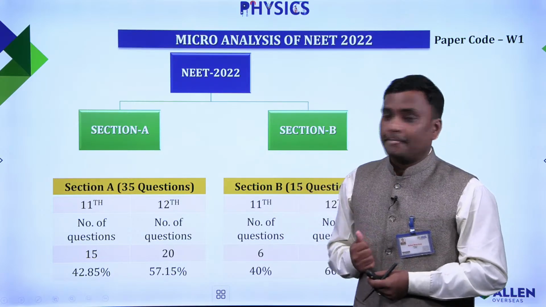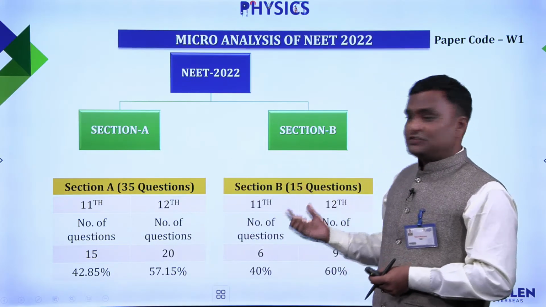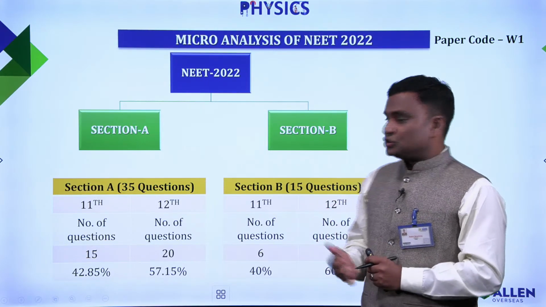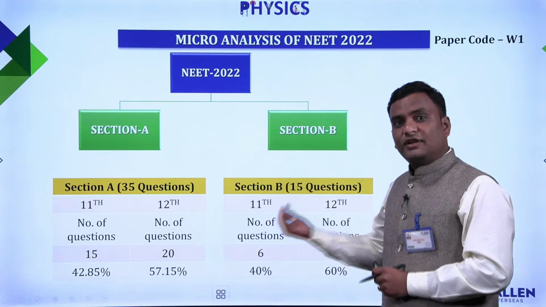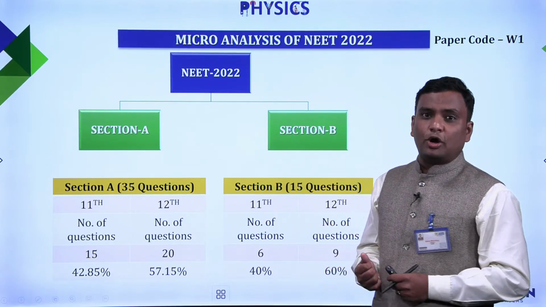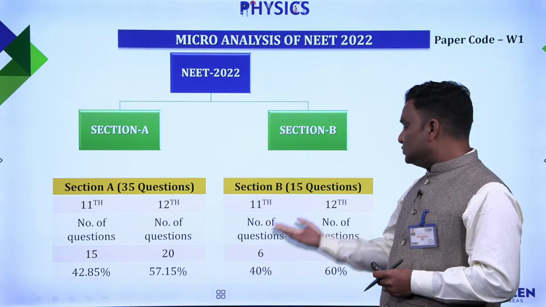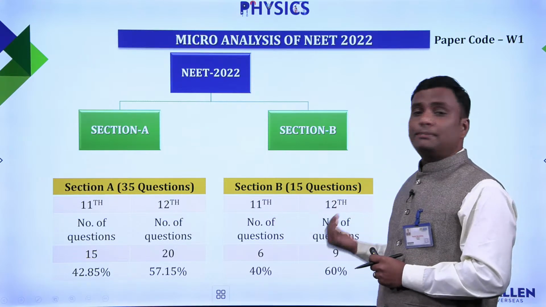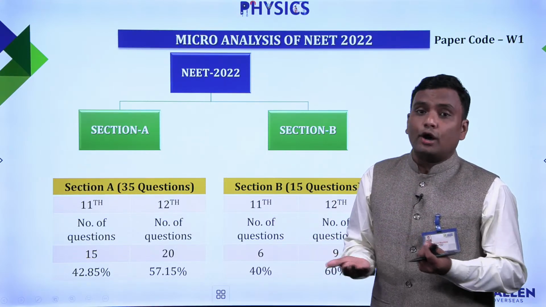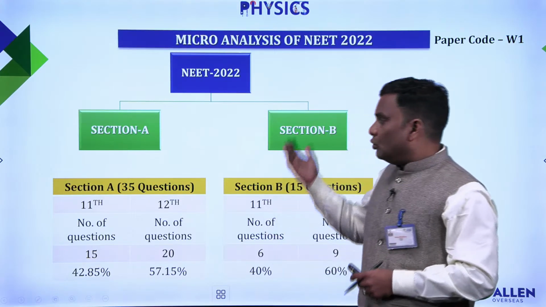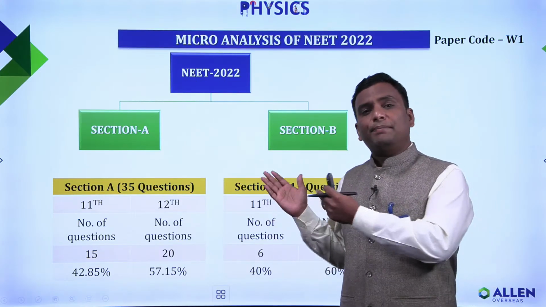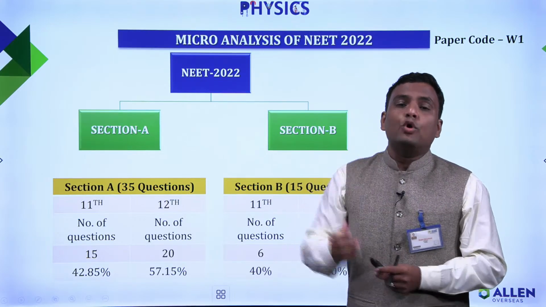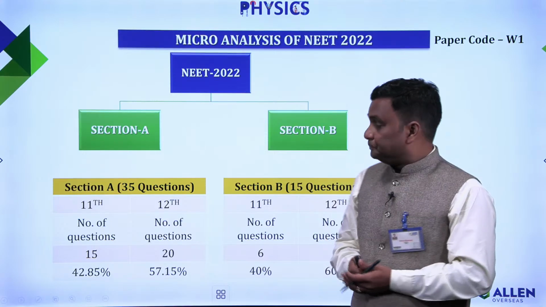Now coming to section B, in which we had a total of 15 questions, of which we have to attempt just 10. So 5 questions are optional here. If we analyze those questions, we observe that from the 11th class syllabus we had 6 questions, and from the 12th class we had 9 questions. So in section B also the 12th class syllabus is dominant. Here also we observe that NTA, as compared to the previous year paper, this year also followed the trend of giving more importance to the 12th class syllabus.